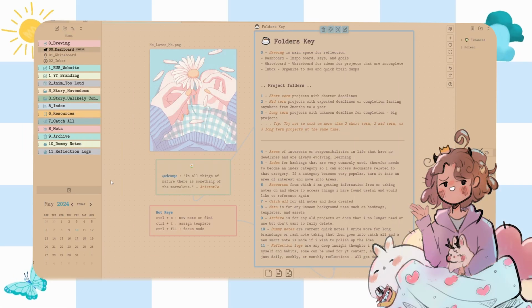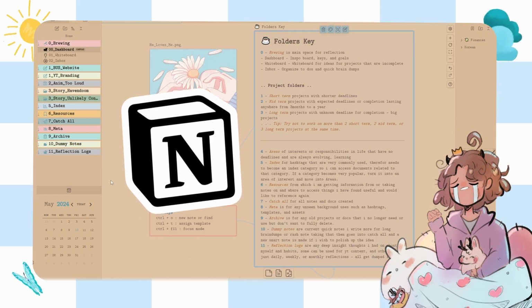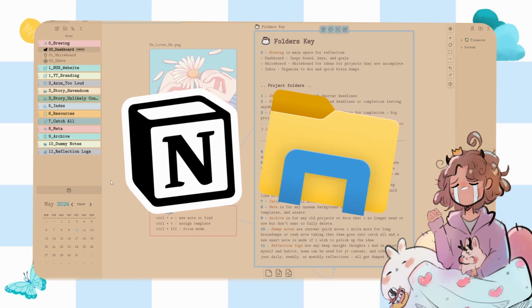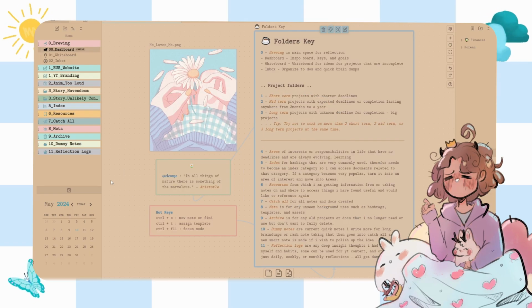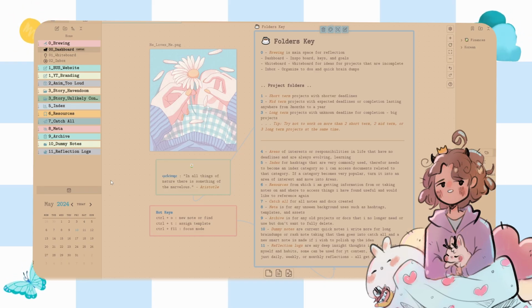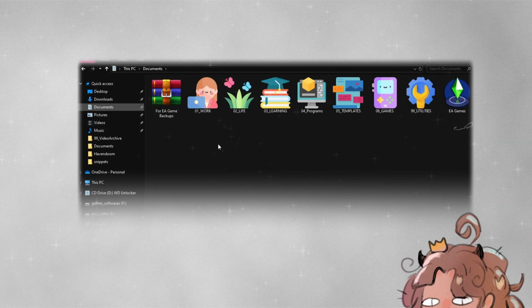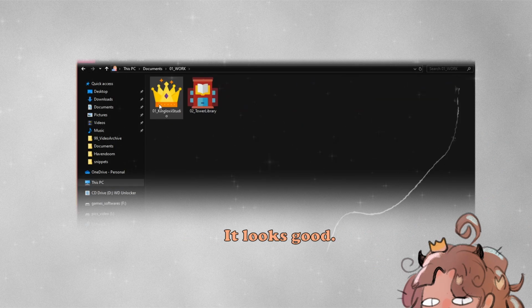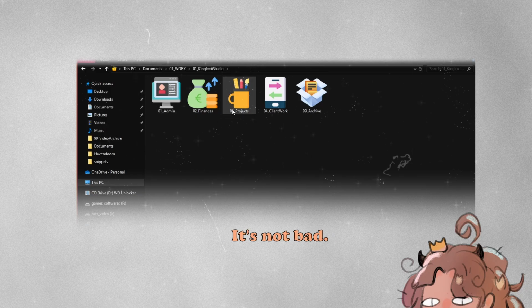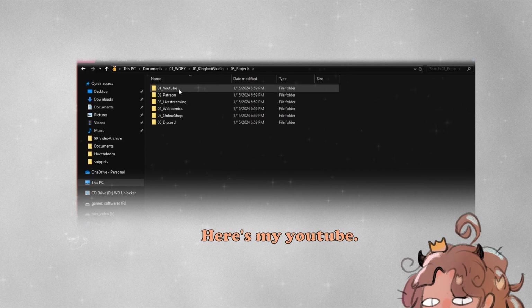There are just some things lacking in Notion and in my own PC file explorer. That's also not very functional. And I've been kind of organizing a lot of my digital space, cleared up a lot of the junk that was in my folders. We can look at it right now. I got everything categorized. It looks good. It's not bad. If I got some projects, here's my YouTube.